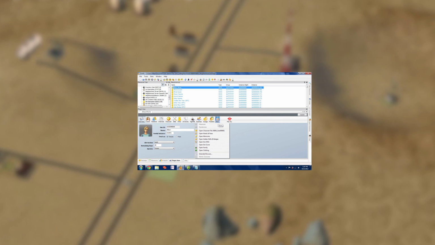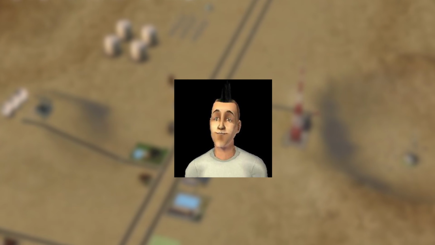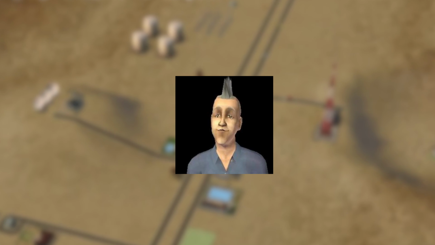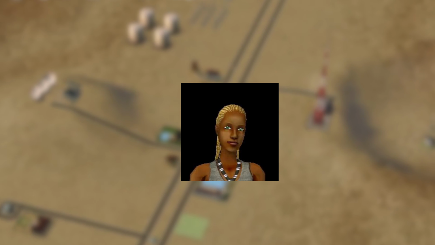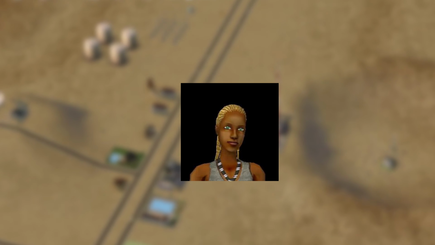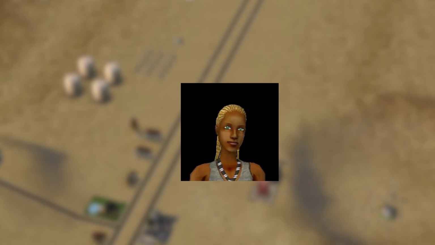The only way of seeing the hidden Nervous Subject is by going into SimPE. He has 2 character thumbnails and will appear as a young adult in the first one, however, in the second thumbnail he appears as an elder, which is super weird. This hidden Nervous is also the Nervous that appears in the storytelling images of the game and even has memories, which is never the case for hidden Sims. Even more odd is that this Nervous is also related to Ophelia in the family tree as her cousin, but since they've never met, SimPE will categorize them as unrelated.